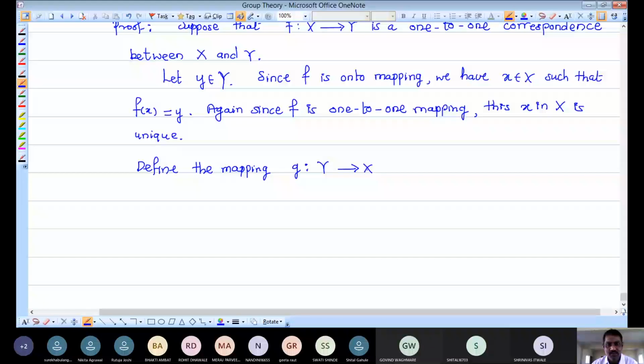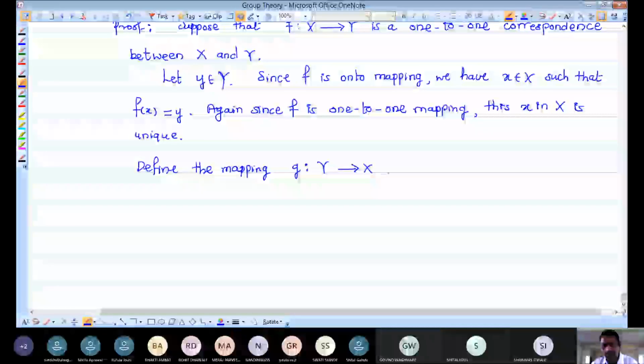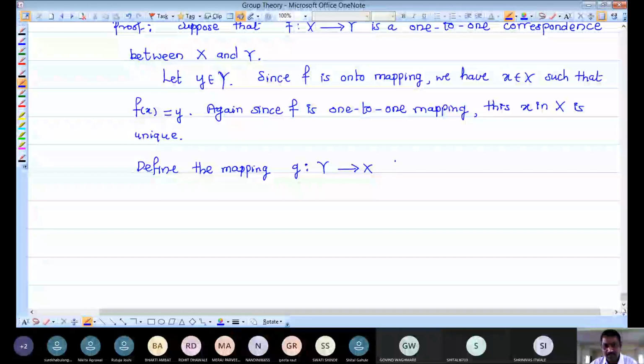F is defined from X to Y. So I am using the same Y and X, but I am defining in the reverse direction, from Y to X, another mapping. Define the mapping G by this definition.